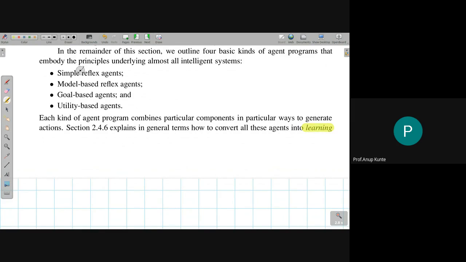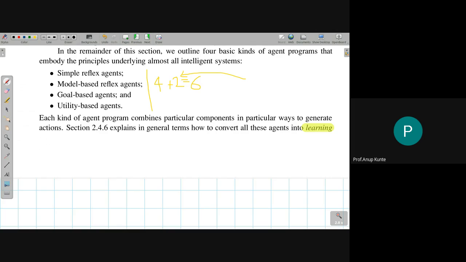Learning agent. That is why I myself include 6 agent architecture types. I add to this kitty of 4 two more agent types. So this is 4. I need to add plus 2. What are those 2 that I generally also refer to as agent architecture types or agent types or agent program types?